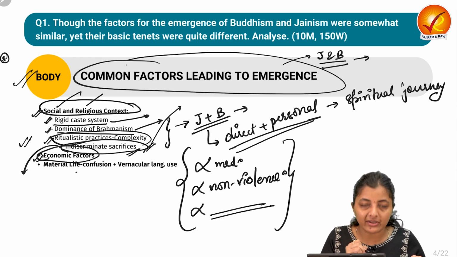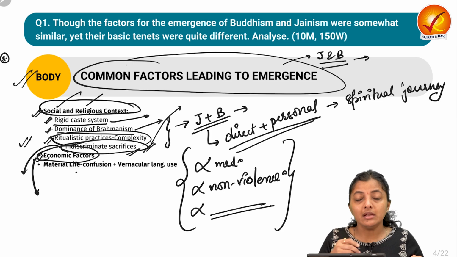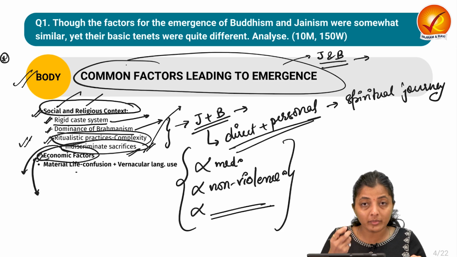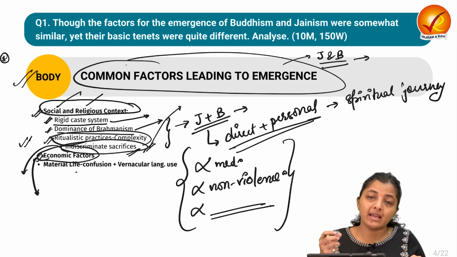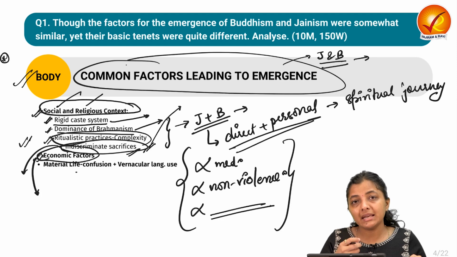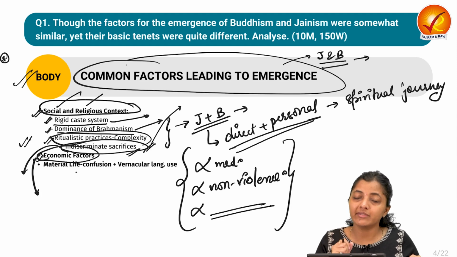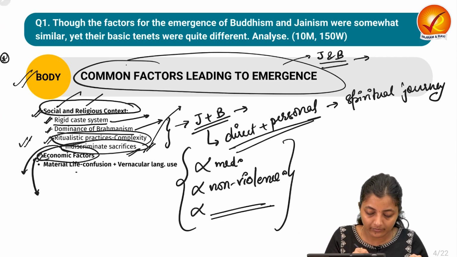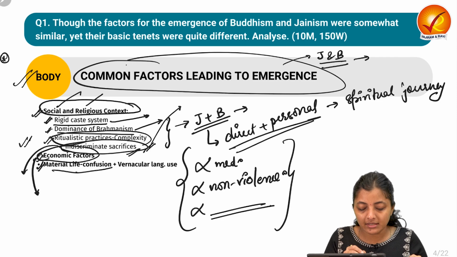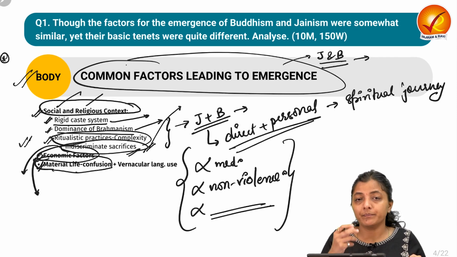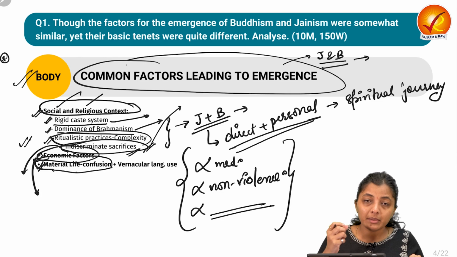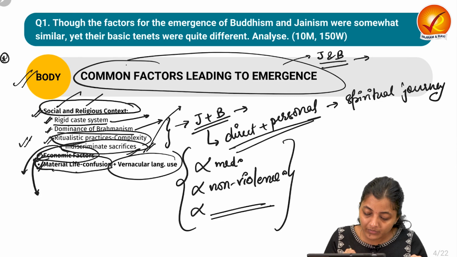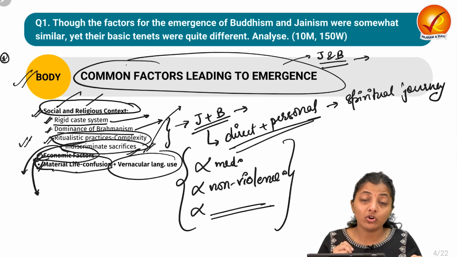Next come the economic factors. There was growth in trade, and the Vaishyas were dominant in it. They wanted to enhance their social status, but money lending was looked down upon in the Vedic culture. So again, the Vaishyas needed an alternative path. Next is materialistic life, and there was confusion in the new way of living. People were again inclined towards the simple, early way of life. Also, these Vedic traditions were very complex in nature.